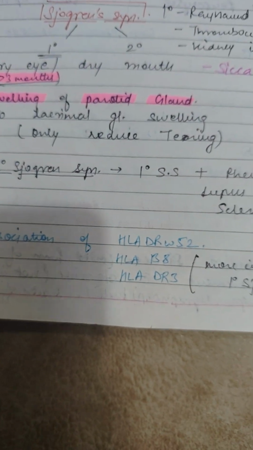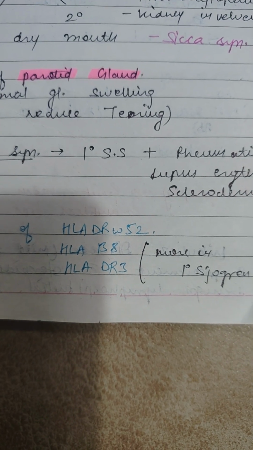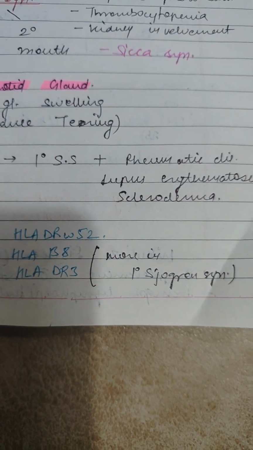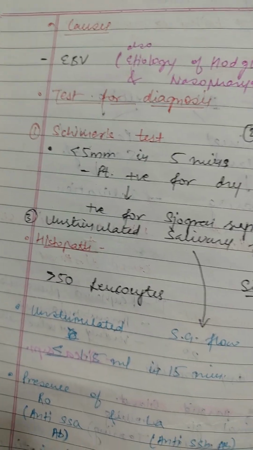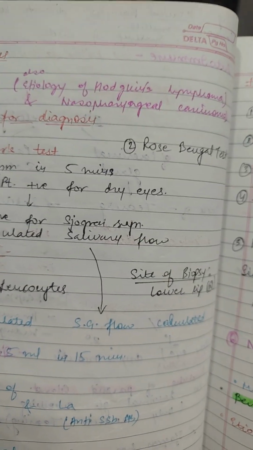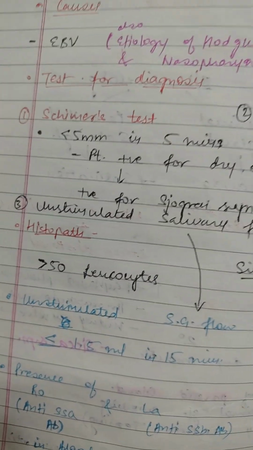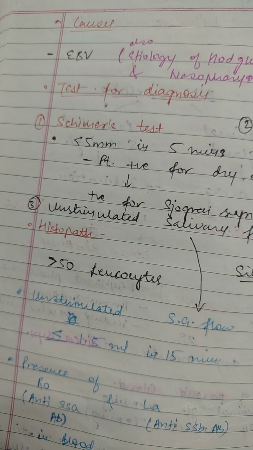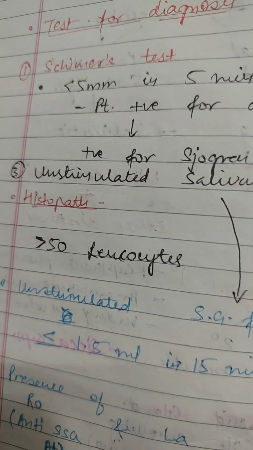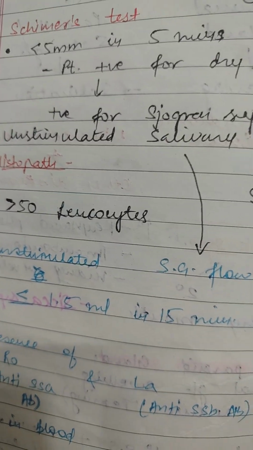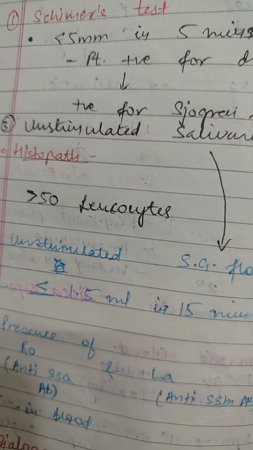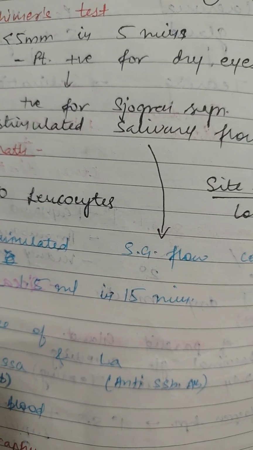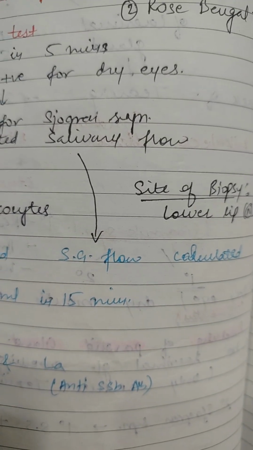There is an association of HLA-DRW52, HLA-B8, and HLA-DR3, which are increased in primary Sjogren syndrome. The cause is Epstein-Barr virus, which is also an etiology of Hodgkin's lymphoma and nasopharyngeal carcinoma. The tests for diagnosis are Schirmer's test, Rose Bengal test, and unstimulated salivary flow. Histopathology reveals more than 50 leukocytes. The unstimulated salivary gland flow comes to be less than or equal to 1.5 ml in 15 minutes. The site for biopsy is the lower lip.